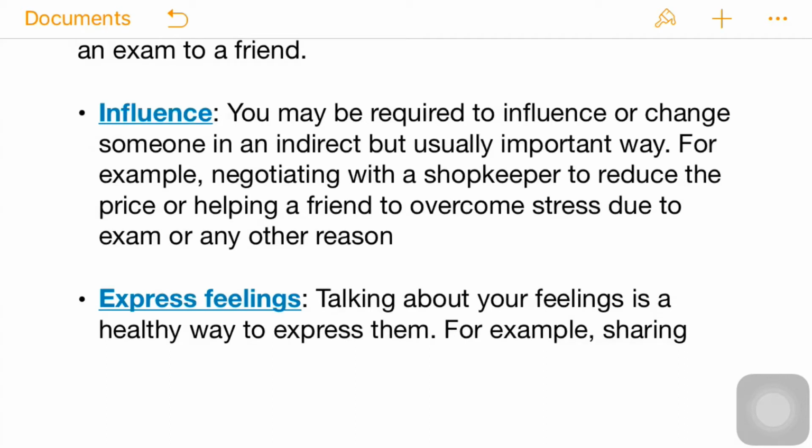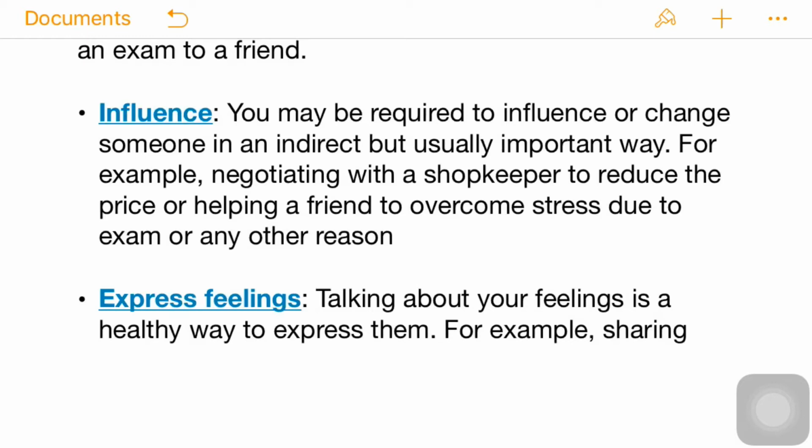Sometimes, if you want to buy something, you go to the shop and negotiate the amount of the product. So what you are doing is influencing the shopkeeper to act, believe or behave the way you want. Next is to express feelings.